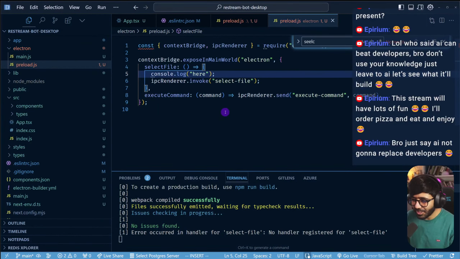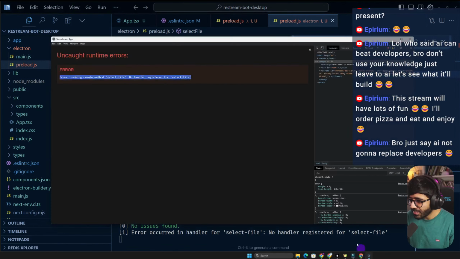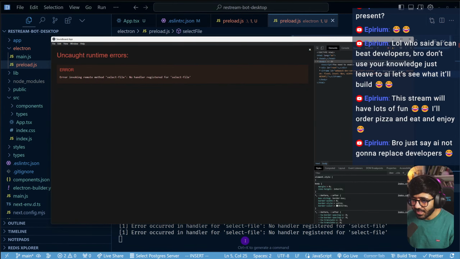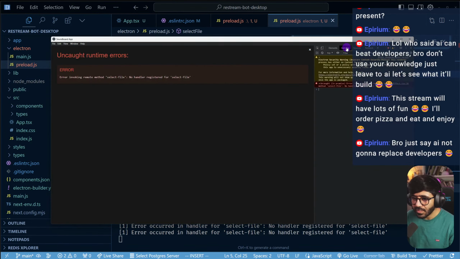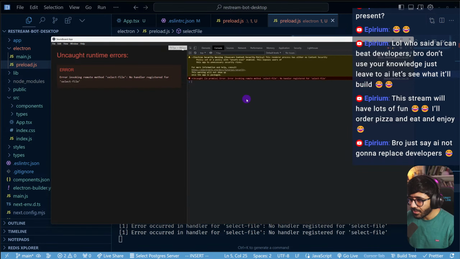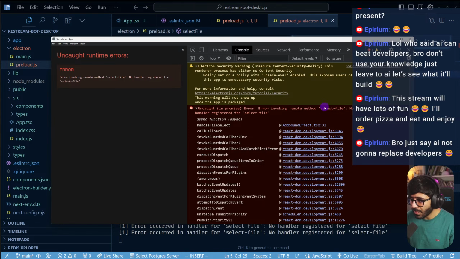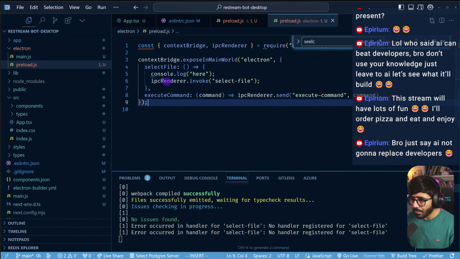So this cannot be done by AI at all. Let's see if I can reload this. Select the file. Doesn't reach there. Let's see if I get the console log here. No. So here it says there's no invoking remote method select file, no handler, blah, blah, blah.